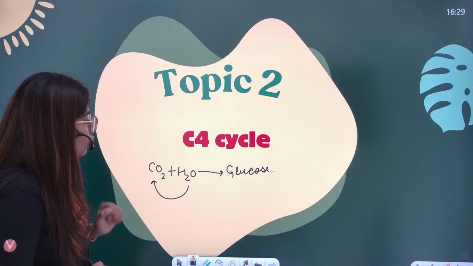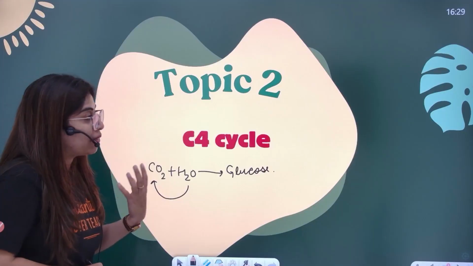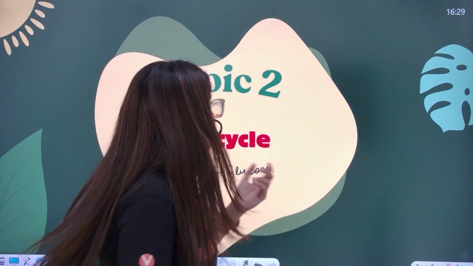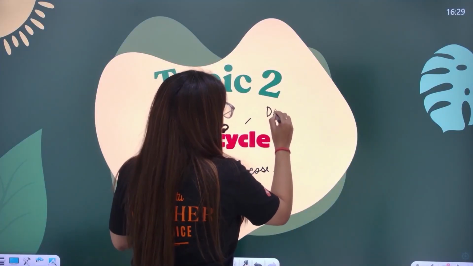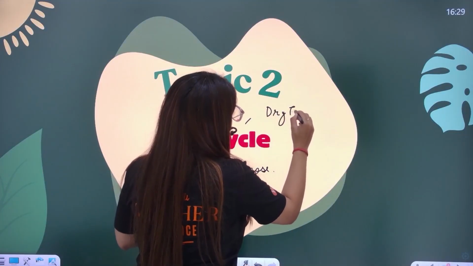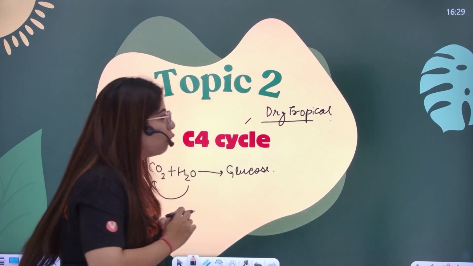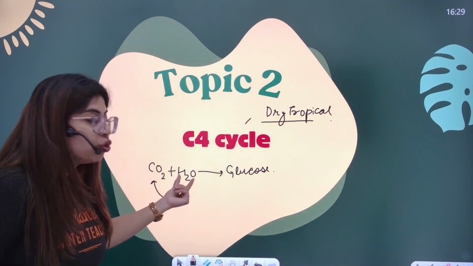Now, when water is used to fix carbon dioxide, there could be some plants which have very little water, or their surroundings are very dry. When I'm talking about plants in dry tropical areas that have scarcity of water, how can I make better use of water?